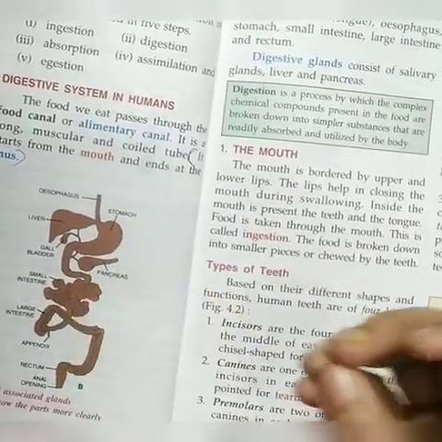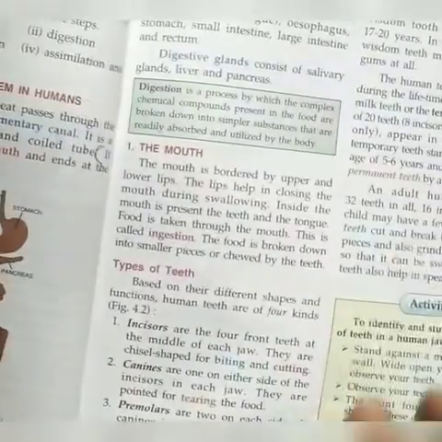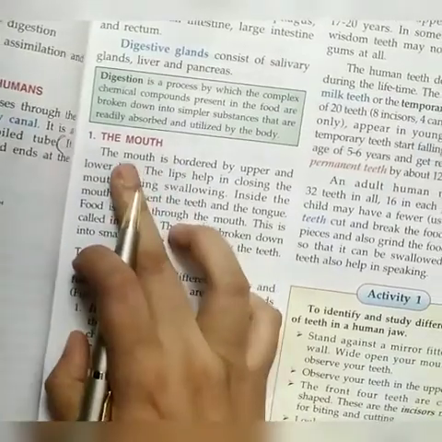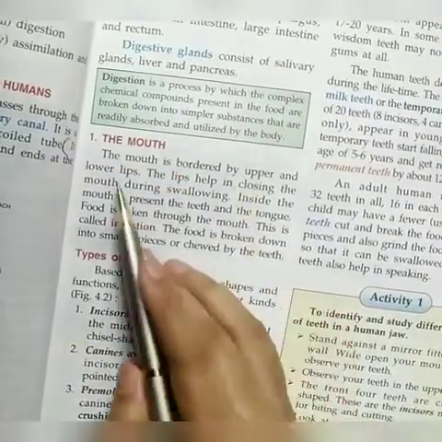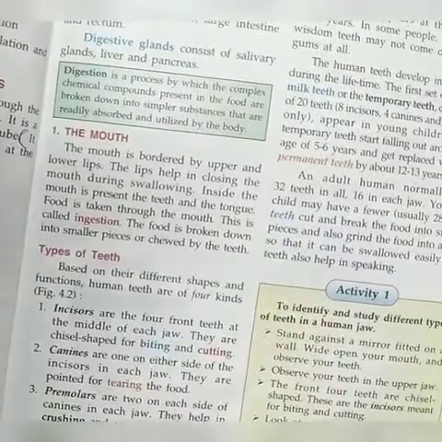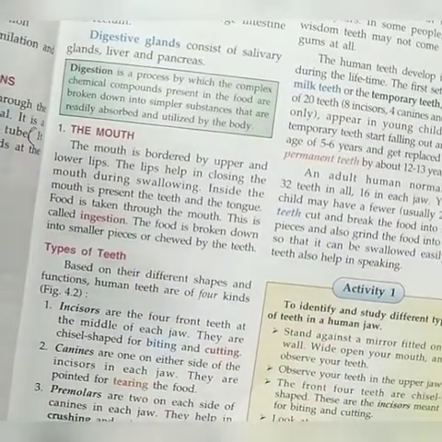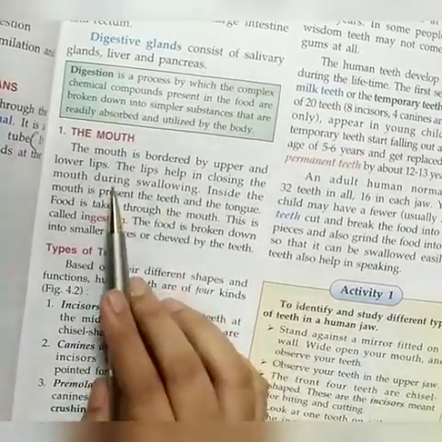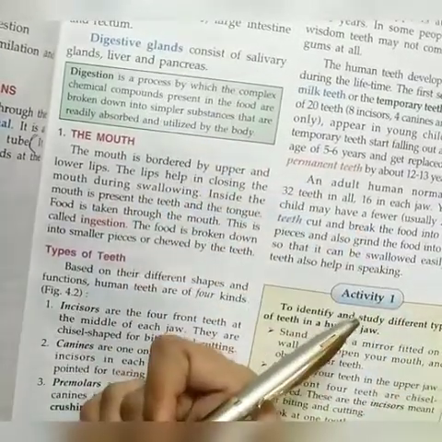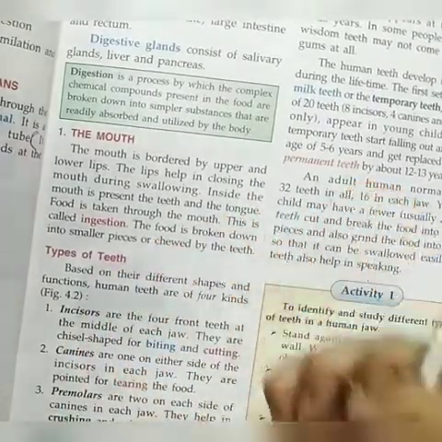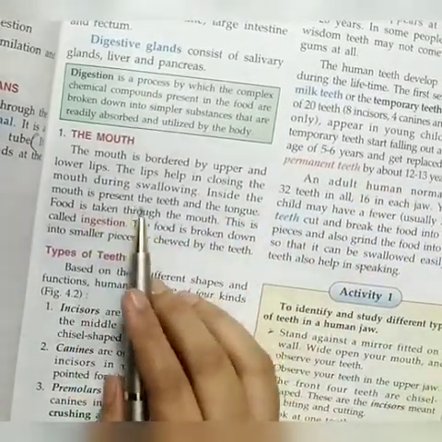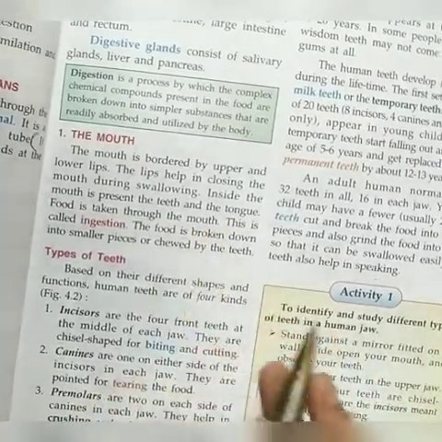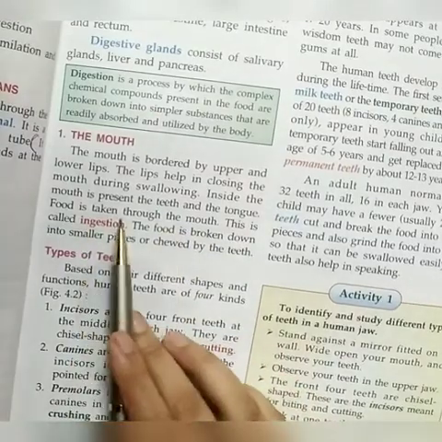Okay. So first part is ingestion, that is intaking of food. It starts from mouth. Our mouth is bordered by upper and lower lip, and the lips help in closing the mouth during swallowing. When we swallow the food, lips help in closing the mouth. And inside the mouth there are teeth and tongue, and they are also helpful in digestion.